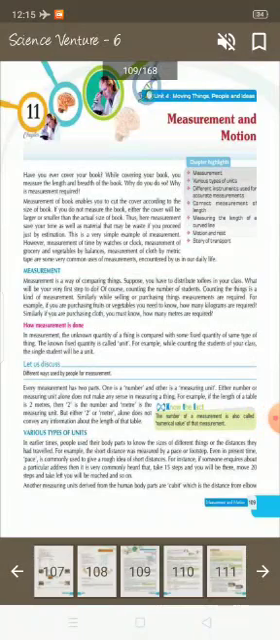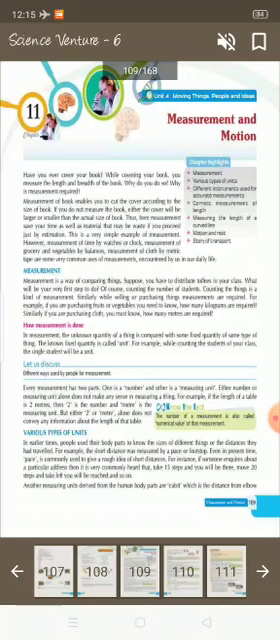I am your science teacher and today we are going to start your next chapter, chapter 11, measurement and motion. Have you ever covered your book? While covering your book, you measure the length and breadth of the book. Why do you do so? Why is measurement required? Measurement of the book enables you to cut the cover according to the size of the book.